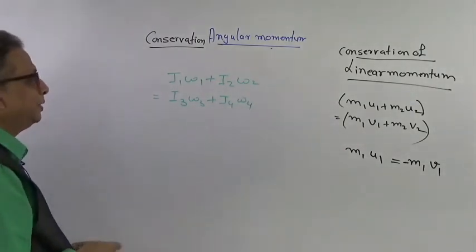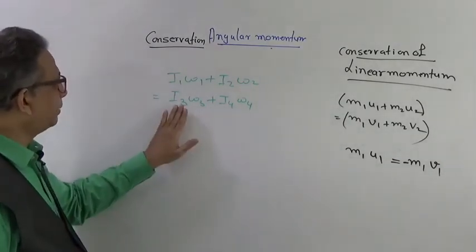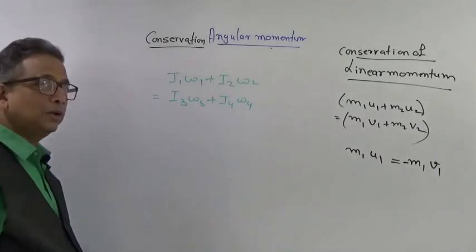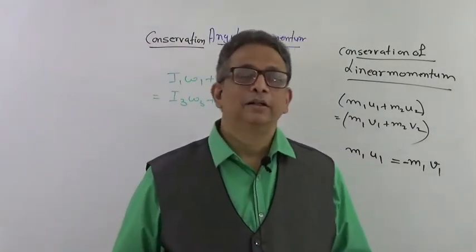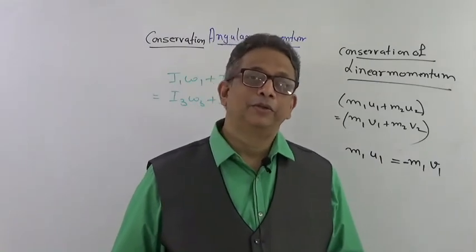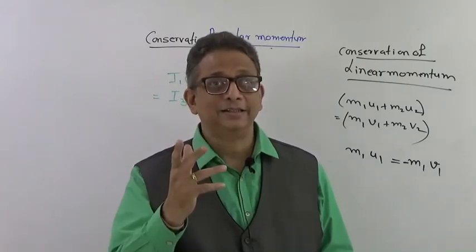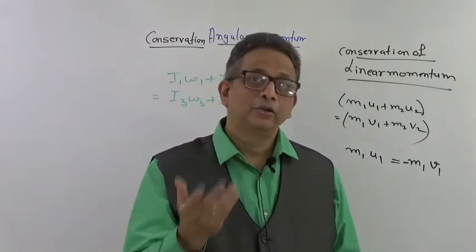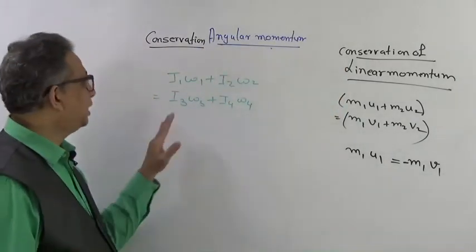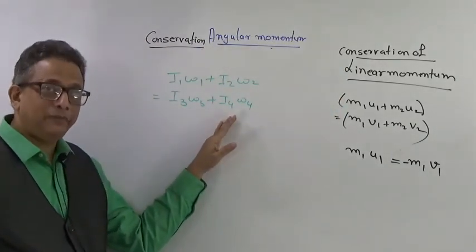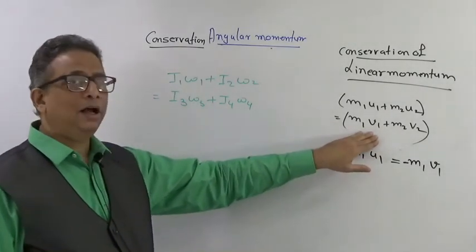Now here you must have realized that I have not kept it as I1 and I2 on both sides, because unlike in linear motion, in a rotational motion the moment of inertia can change. Though the mass is not changing, if the radius changes, the inertia will change, and therefore there is quite a possibility that I3 and I4 will be different. Here the possibility is very rare that the masses will change after collision.